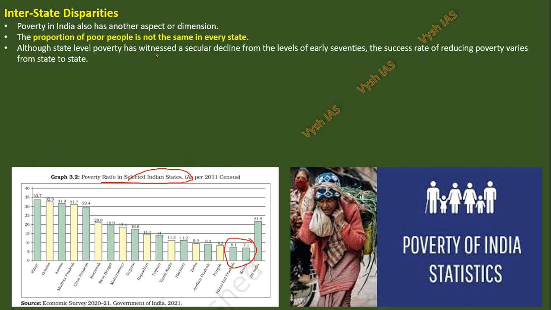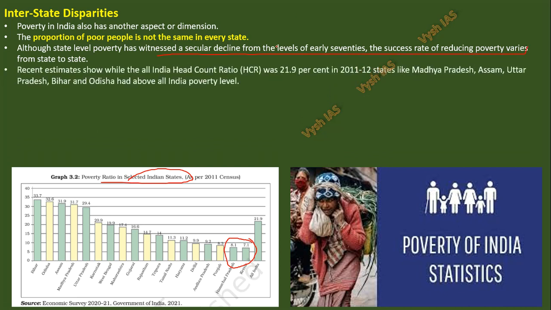Although state level poverty has witnessed a secular decline from the levels of the early 70s, the success rate of reducing poverty varies from state to state. Recent estimates show that the All India head count ratio was this much. These numbers are not important. You have to take them from the latest economic survey or the latest current affairs only, so that you don't have to worry.